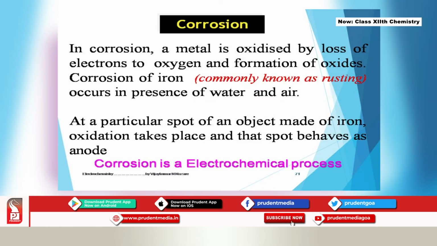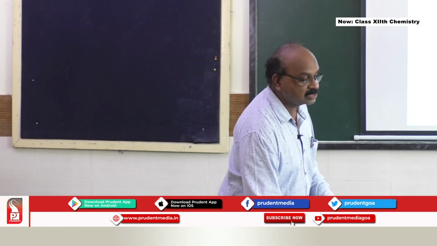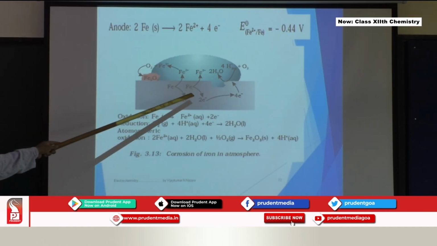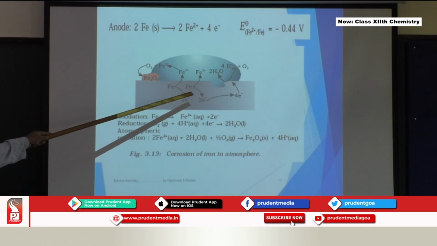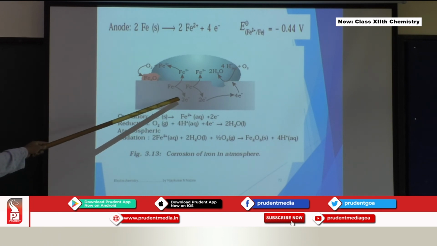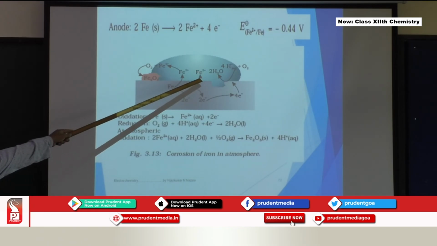So corrosion is an electrochemical process. So we'll see this particular concept. How does the reaction take place? Imagine this is a piece of iron metal, and there is a water droplet on top of it. Water has come on an iron piece, and you can see here the piece is getting rusted. That means it is going to Fe2+, and 2 electrons are set free. So 2 such atoms give you 4 electrons, that react here with water.